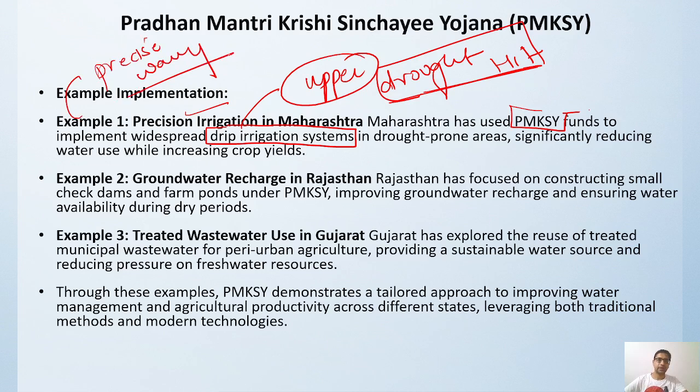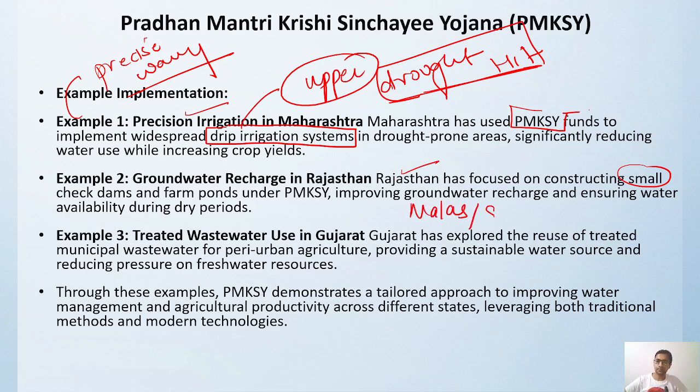Then we move to the next example, groundwater recharge in Rajasthan. Rajasthan is focusing on the construction of small check dams. Check dams are not big dams; they are very small dams which hold just a little amount of water. Sometimes they open the check dams and the water flows over. So Rajasthan is focusing on creating nalas.